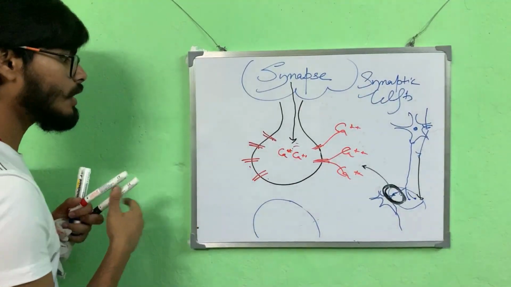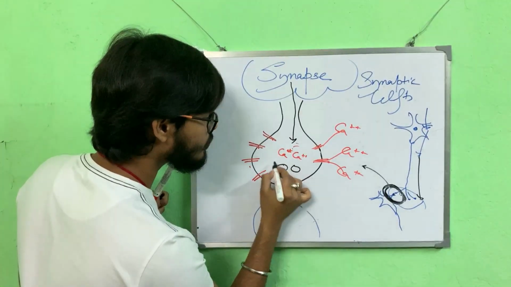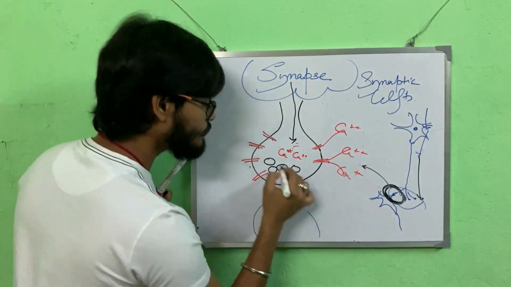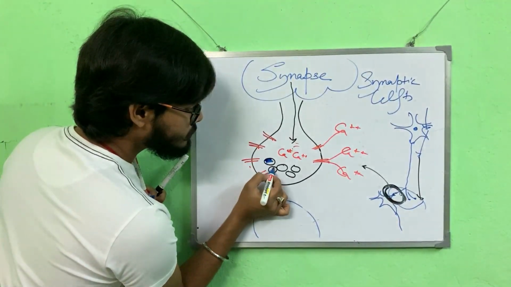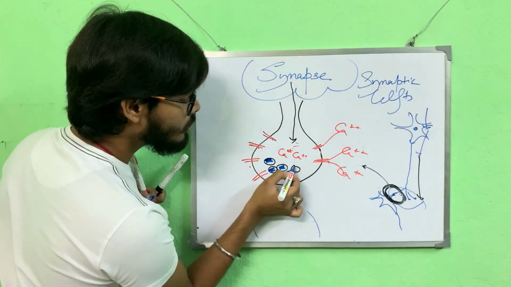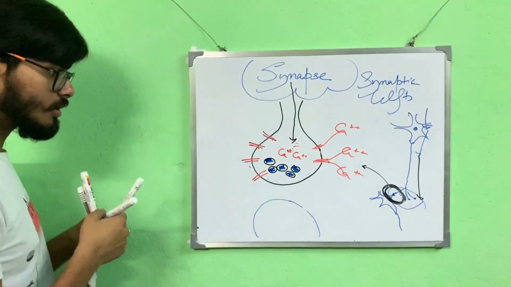Now we also have some vesicular structures here from beforehand. These vesicular structures contain chemicals which are called neurotransmitters.